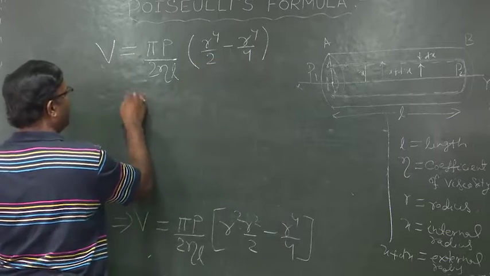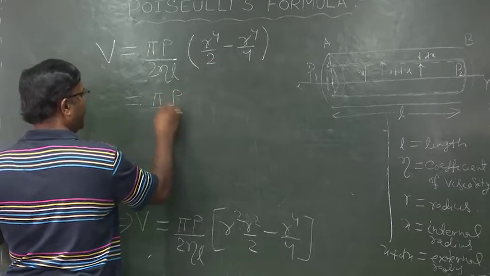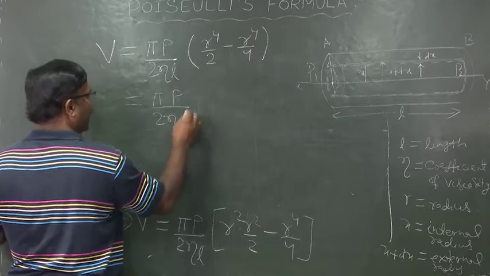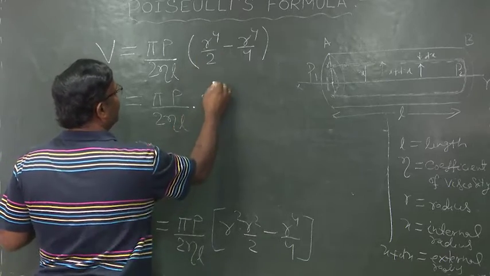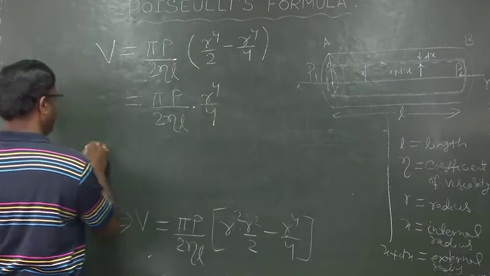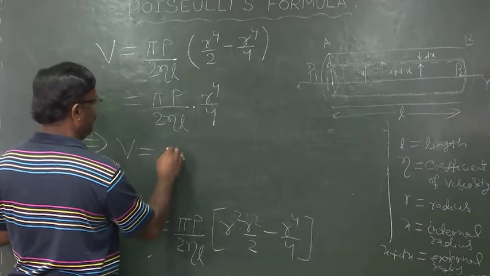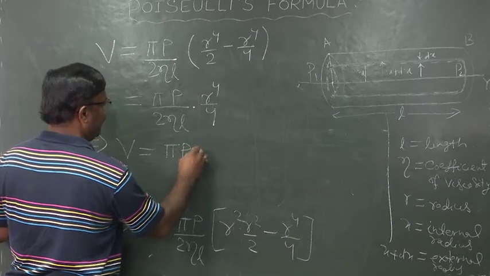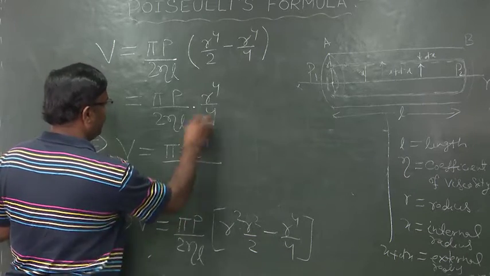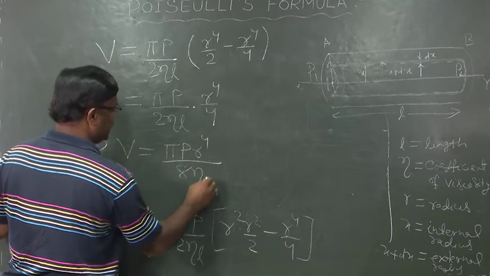On simplifying, we get pi p by 2 eta L into r to the power 4 by 4, which implies V is equal to pi p r to the power 4 by 8 eta L.